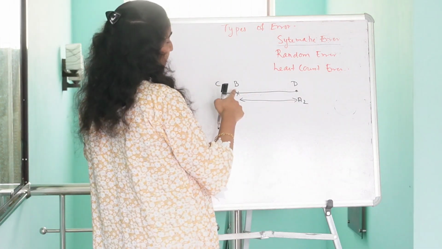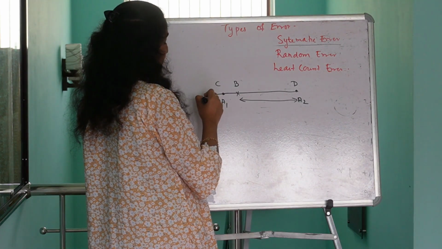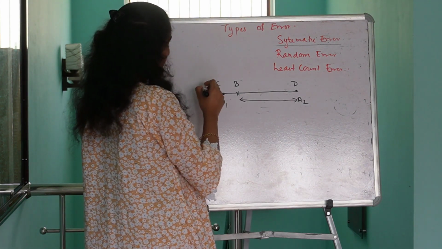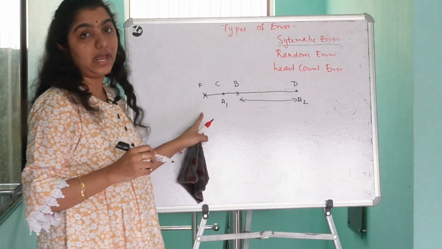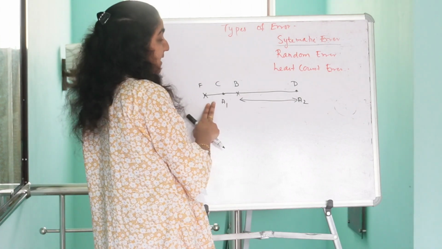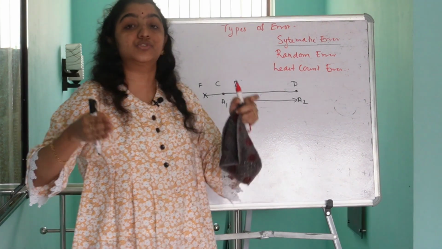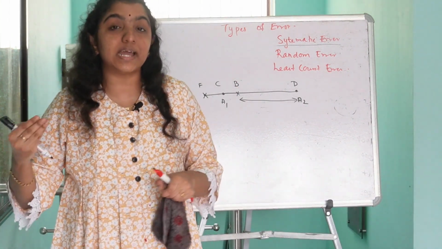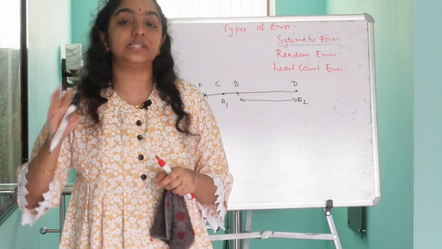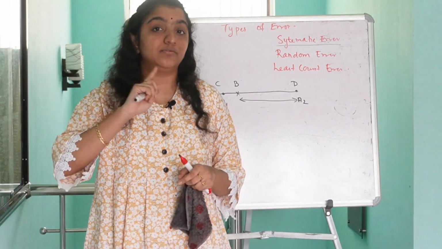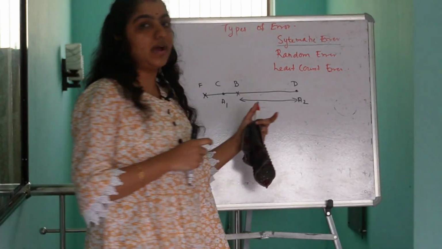If suppose instead of placing the object A1 at C, I placed it at some point F, like this. In this case, we can say all the values that we get while measuring the distance between these two objects will be greater than the actual value, isn't it? Yes, either lesser or greater. Even if it is lesser or greater, all the values will be in the same direction.